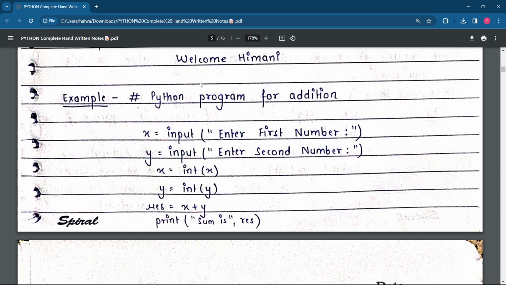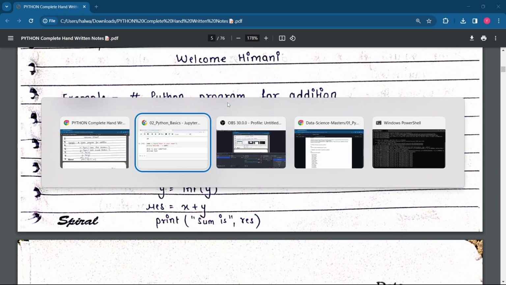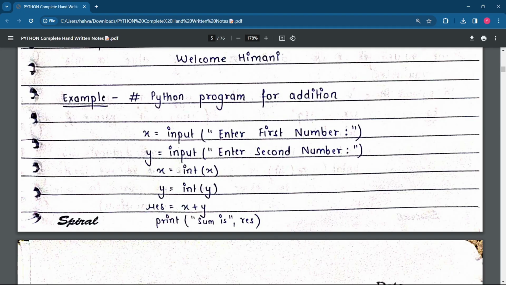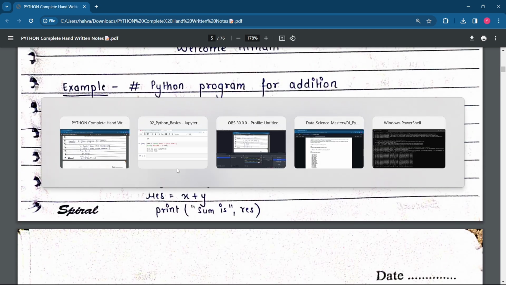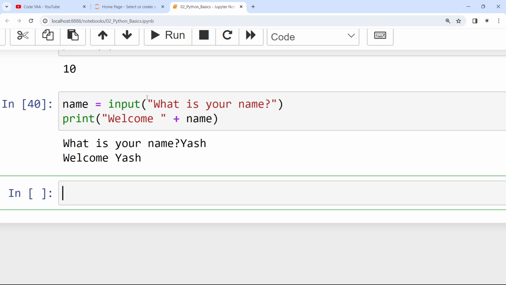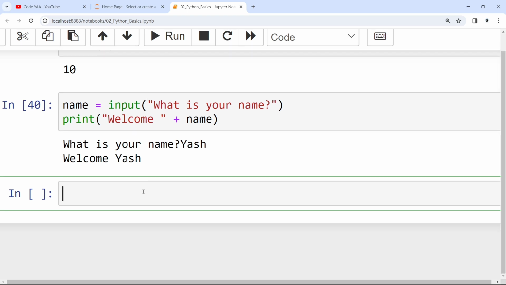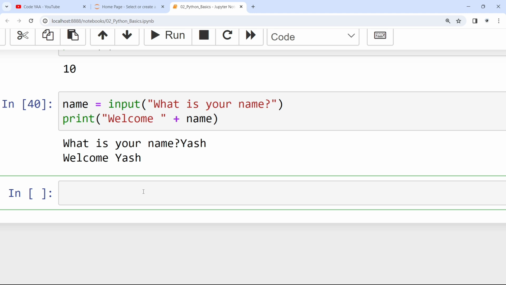Okay, Python program for addition. Now a very important and big concept we're learning, the Python program for addition. You can see the way we are taking input. Again repeating, if you don't understand how to take input, suppose I want to take the input age. I will write age, then input, then in the brackets I will ask the question, what is your age?